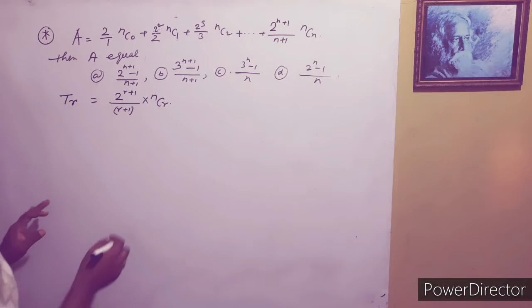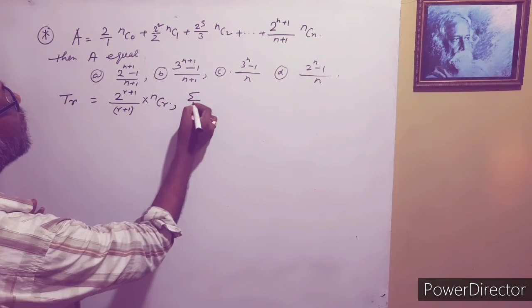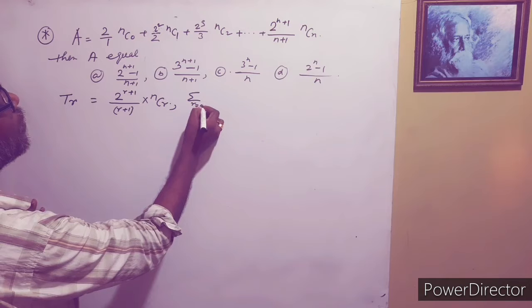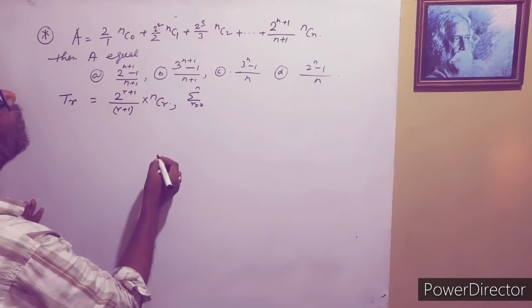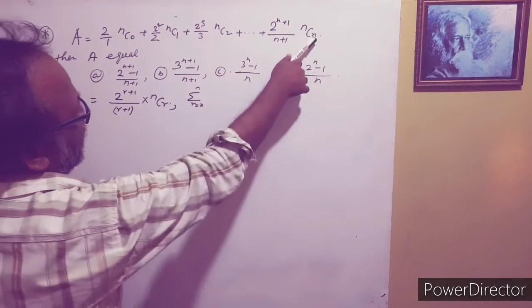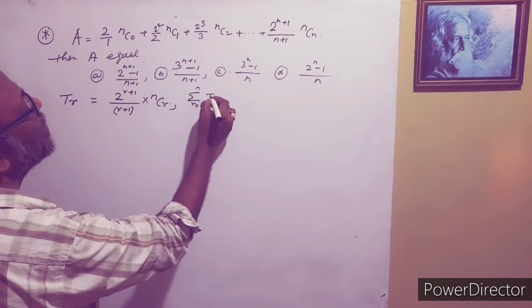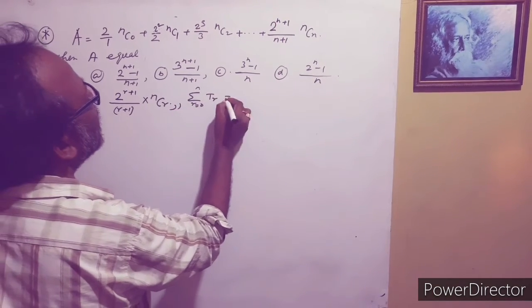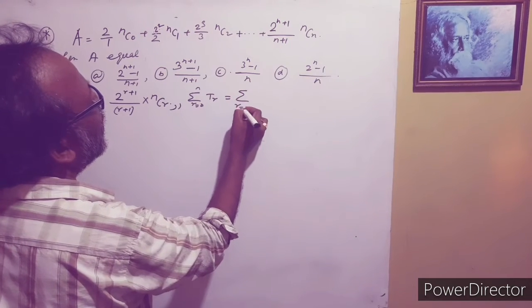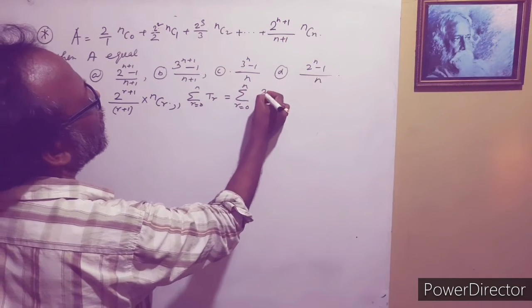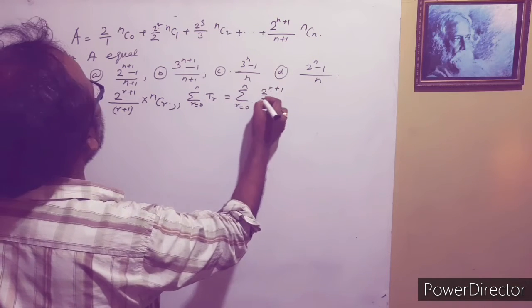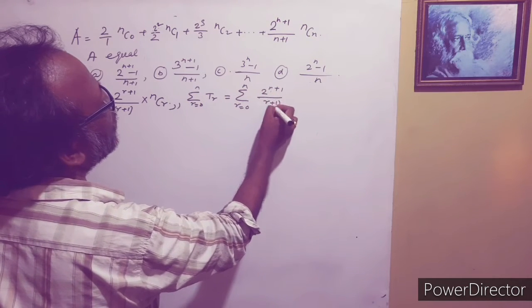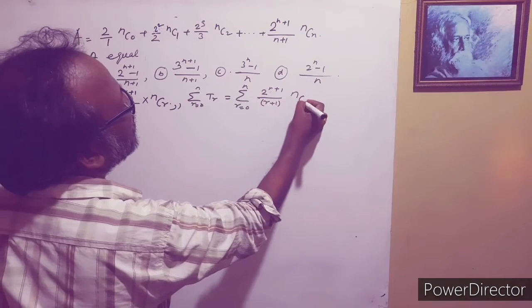Now find the sum of t suffix r, r equal to 0 to n, and this is equal to summation r equal to 0 to n of 2 to the power r plus 1 by r plus 1 into NCr.